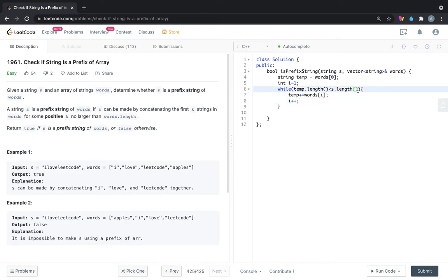We will add one more condition for safety, so that I doesn't increase more than the number of elements in the words. So also I lesser than words dot size. Words is a vector, so here we will use size.